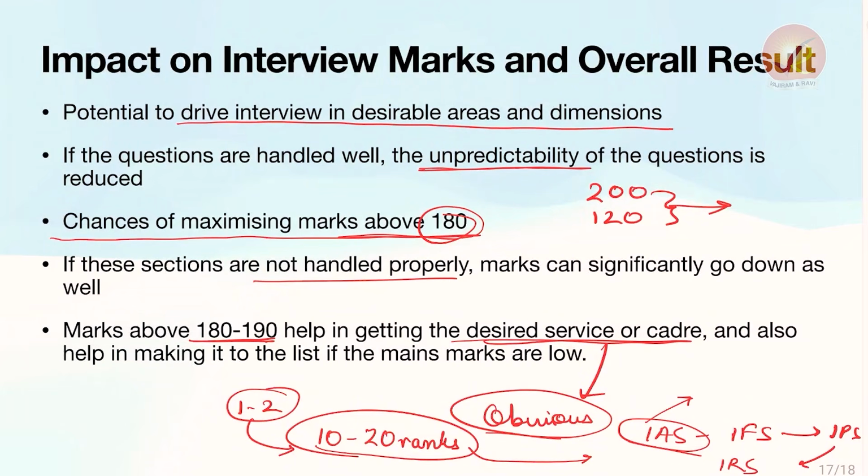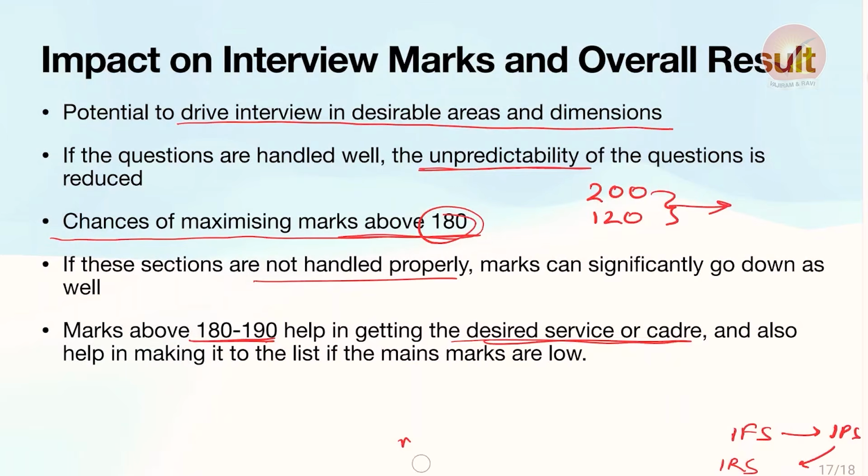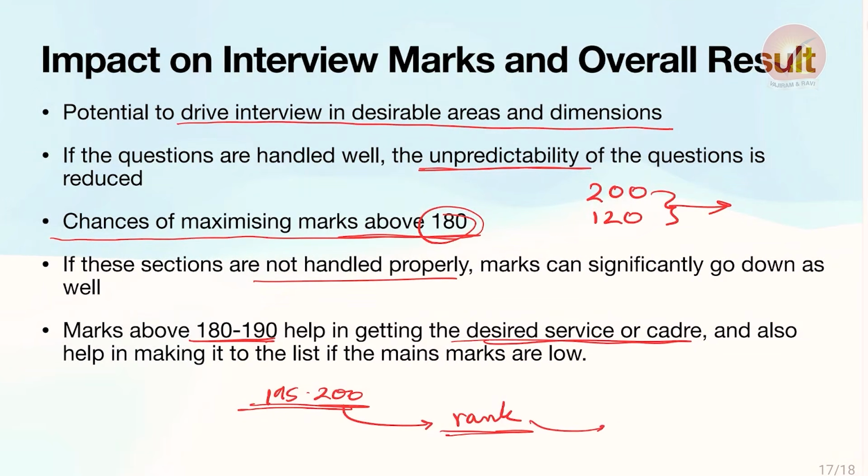So better the marks, better the chances, and it also helps in making it to the list if the mains marks are very low. If your mains marks are already very nice, 180 to 190 marks help in getting a better service. But if your mains marks are very low, then the 180 to 190 mark range or the 195 to 200 mark range helps in securing a rank itself, in making it to the list. Which is why it goes without saying that you have to fill this very carefully.